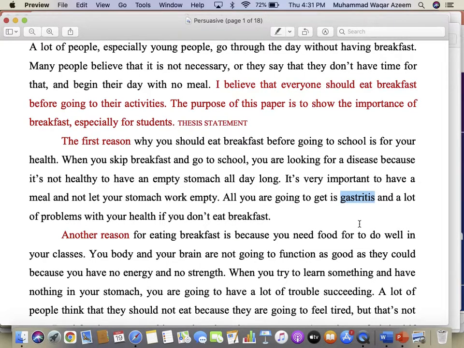So if you are hungry all day long, you are going to suffer. All right. So this is a good way to write your arguments in your persuasion essay. Sometimes the topic is such that you cannot provide scientific facts or medical facts for it. For example, if the topic is, should we have political rallies in the country? Well, in COVID-19 times, you can have a medical argument also. You might say that it will cause COVID-19, but imagine we are in a COVID-19 free world, and then somebody asks, should we have political rallies in the country?